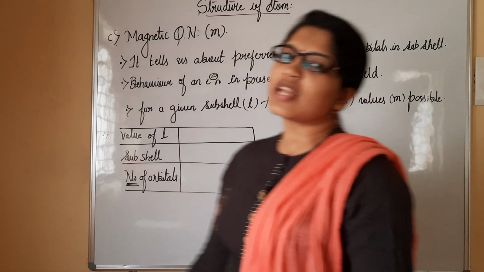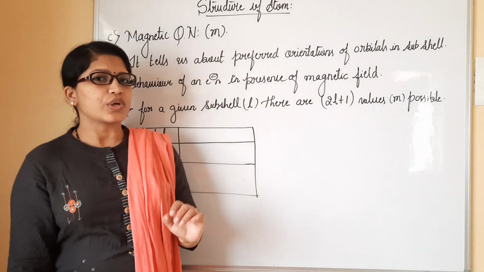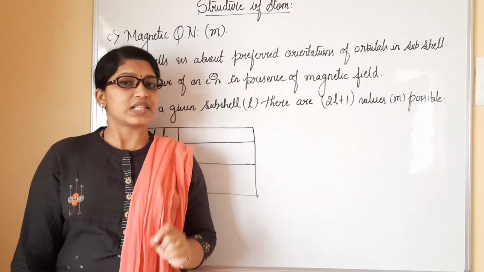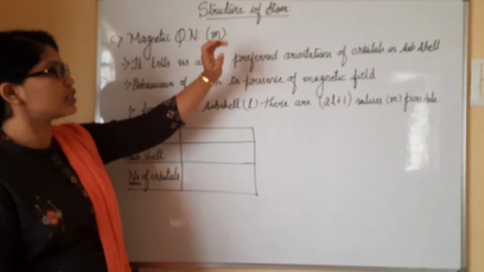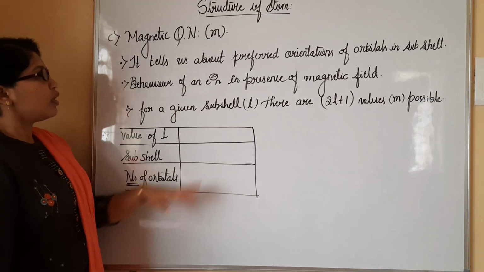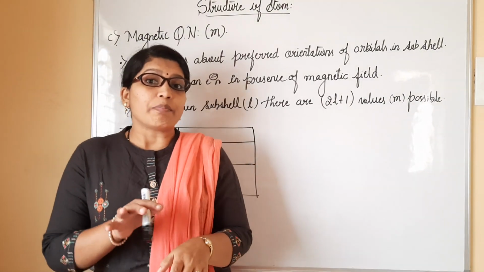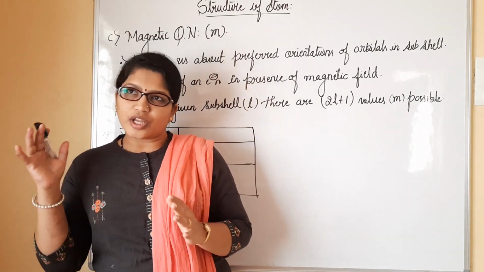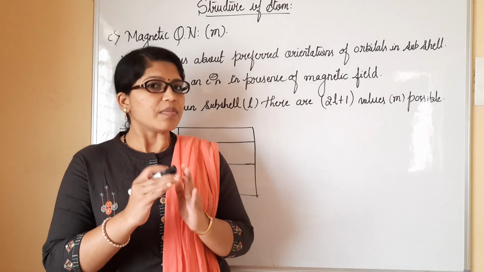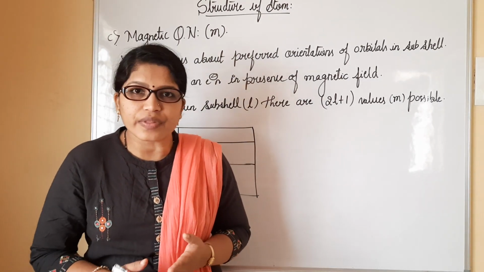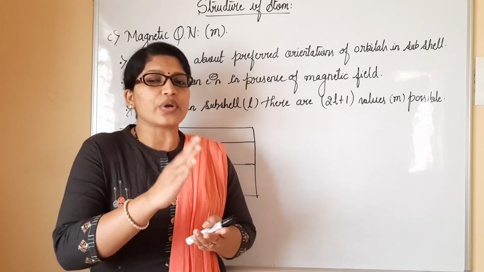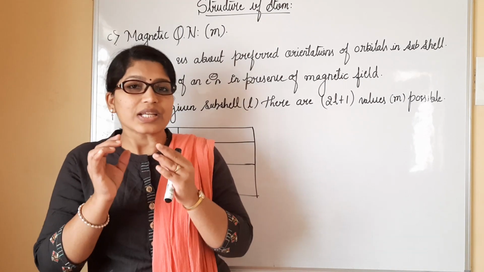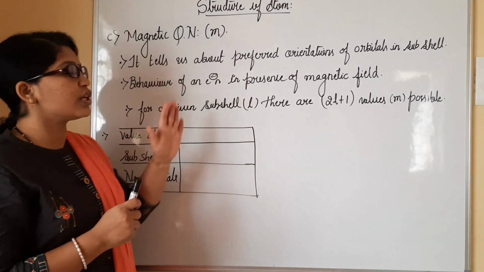So now let us move to the next quantum number, which is called the magnetic quantum number. When you consider the magnetic quantum number, we must know that it is represented by small m. Very first, why does it have the name magnetic quantum number? Whenever an atom is influenced by a magnetic field, there will be a certain change in the direction of the electron, that it is going to orient in different directions. That explanation is mainly given by the magnetic quantum number.